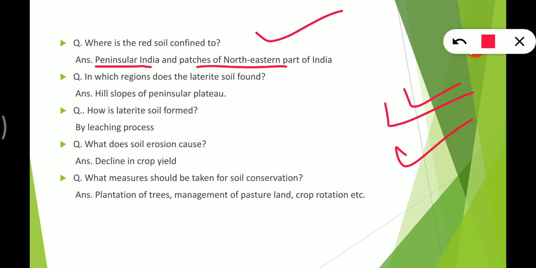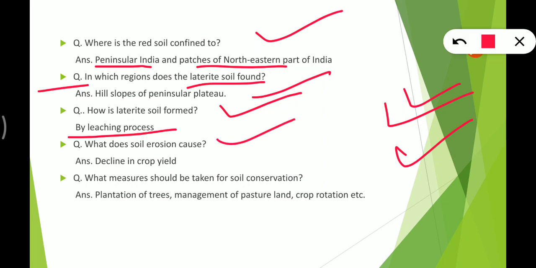Next we have, in which regions is laterite soil found? On the hill slopes of the peninsular plateau. How is laterite soil formed? It is formed by the leaching process. What does soil erosion cause?